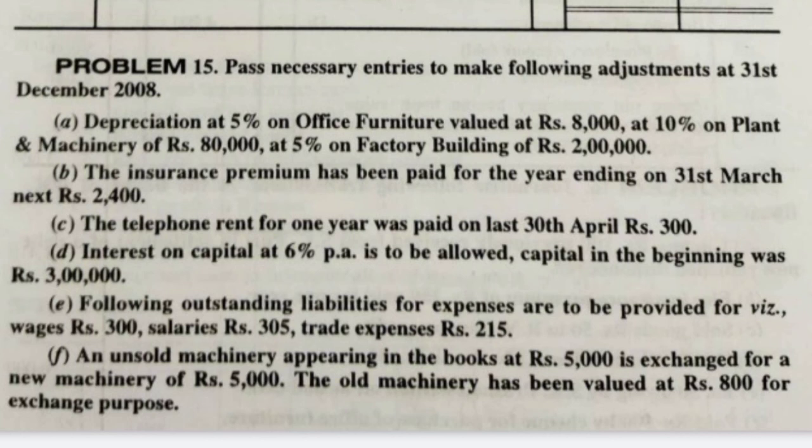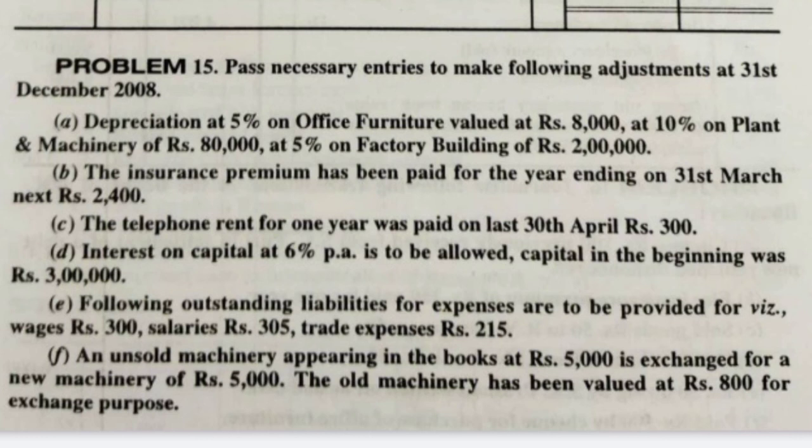So wages account debit, salaries account debit, trade expenses account debit, to outstanding liability account. 300 plus 305 plus 215 comes to 820. Outstanding liability is nothing but a credit balance, so create a credit amount of 820.